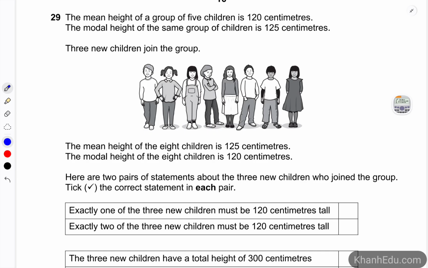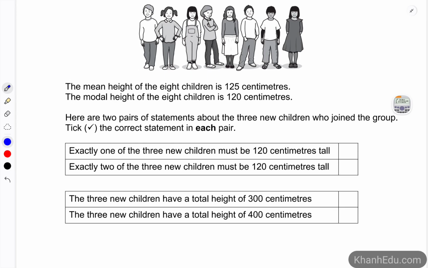Okay, the next one, question 29. The mean height of a group of 5 children is 120 centimeters. The modal height of the same group is 125 centimeters. And 3 new children join the group. So now we have 8 children altogether. The mean height of the 8 children is 125, and the modal height of the 8 children is 120 centimeters. So we have to put a tick into the correct statement.